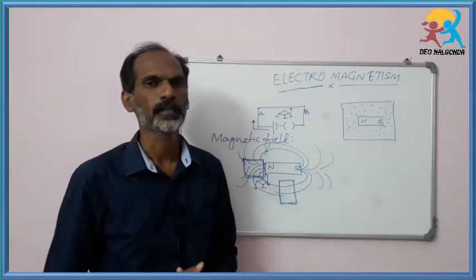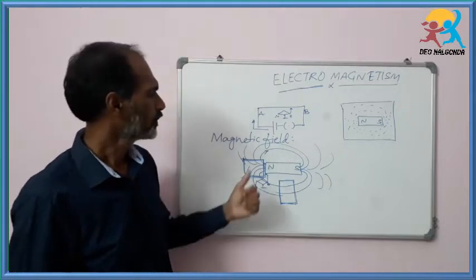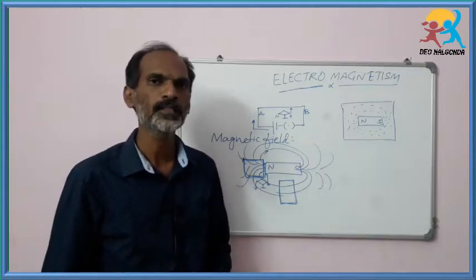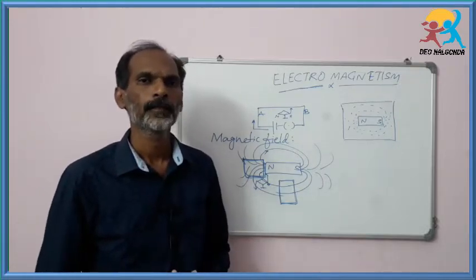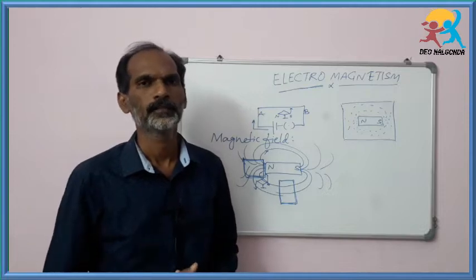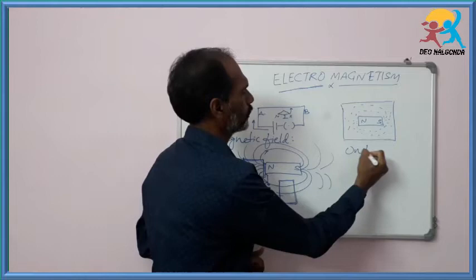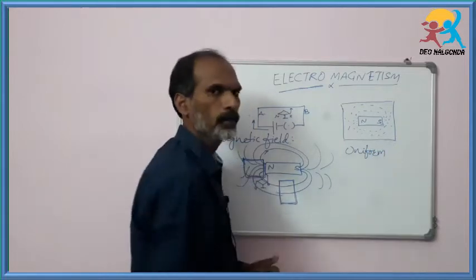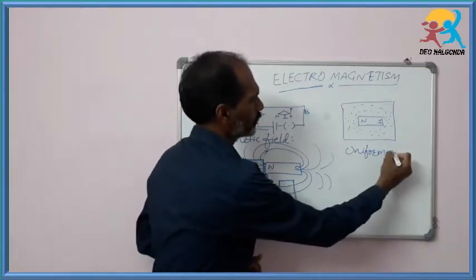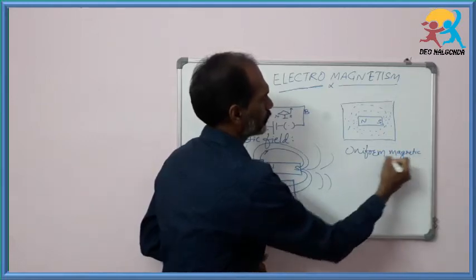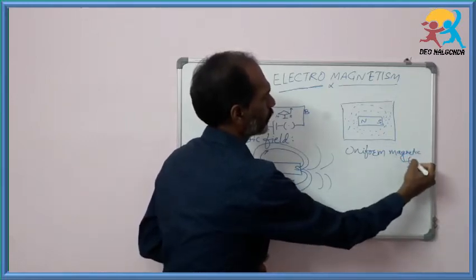So the magnetic field is characterized by strength and direction. Based on these two characters, where the magnetic field lines do not change their direction, we call it the uniform magnetic field, okay. Uniform magnetic field.